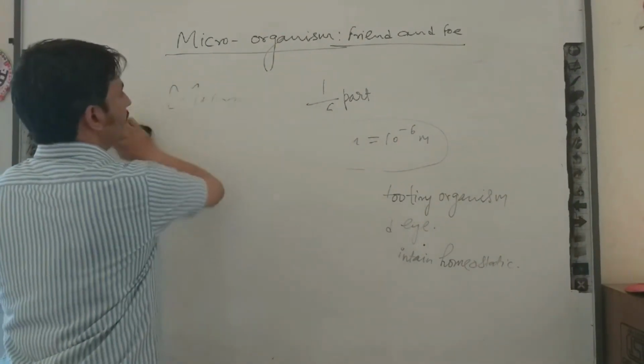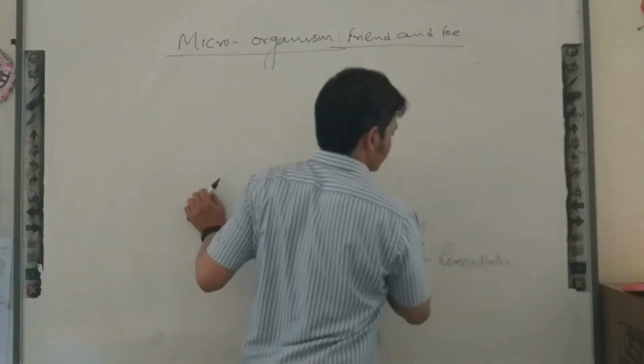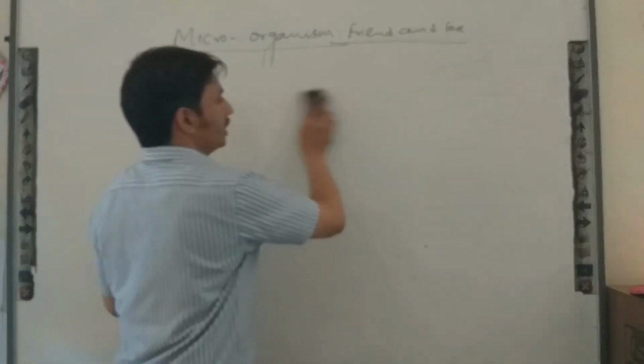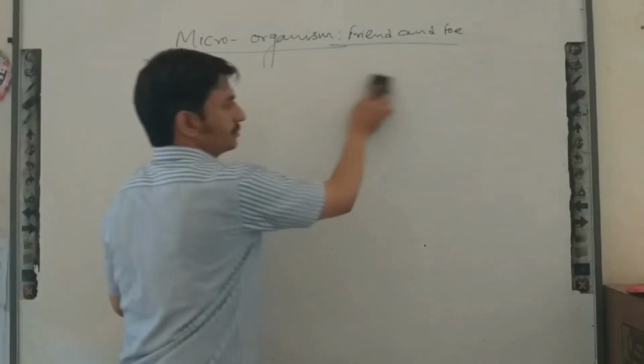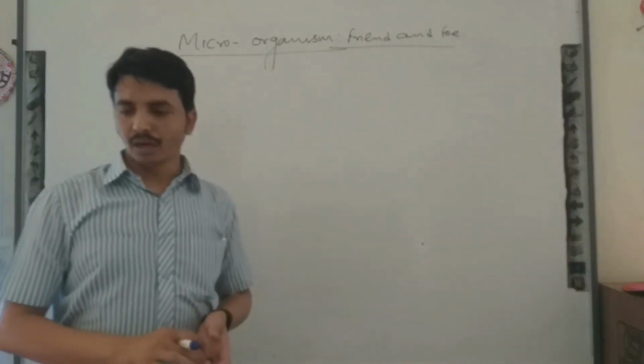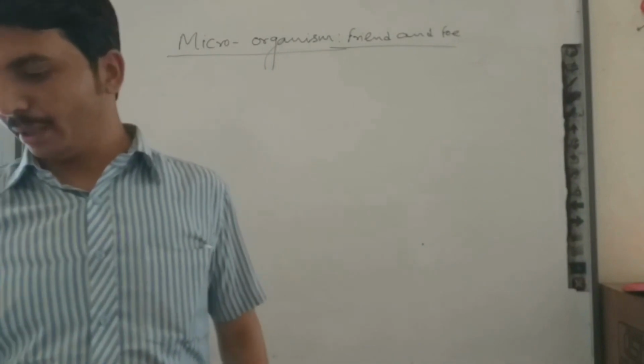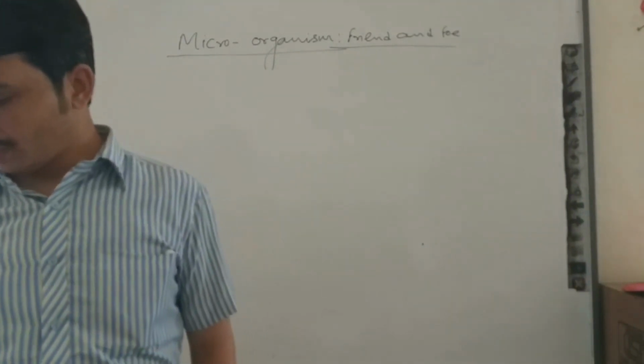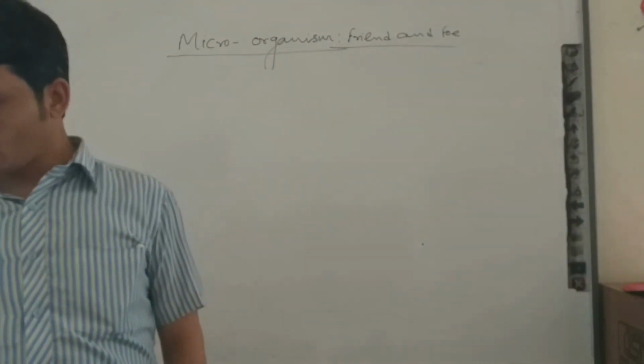Who discovered microorganisms? Okay, so there was one scientist, namely Antonie van Leeuwenhoek.